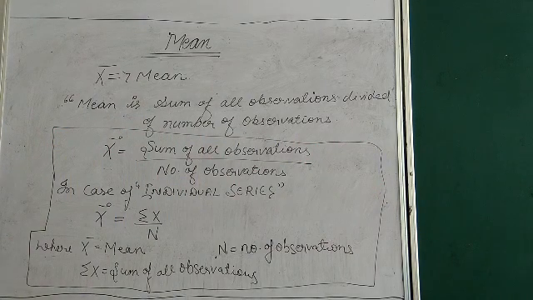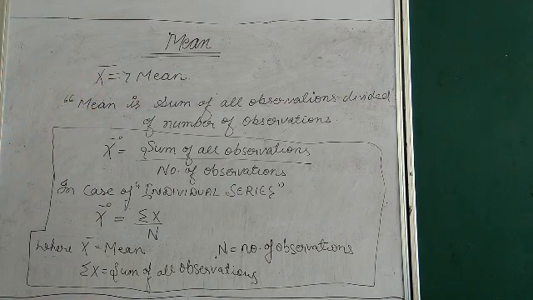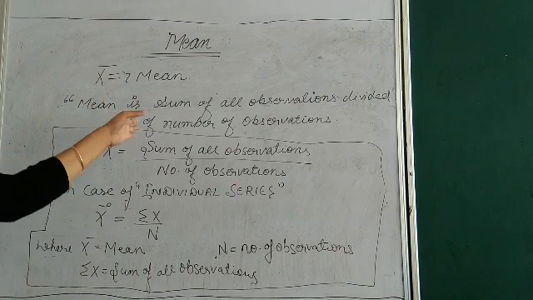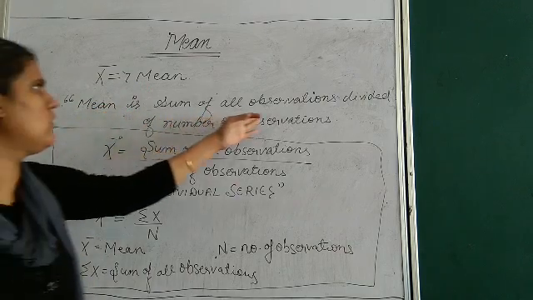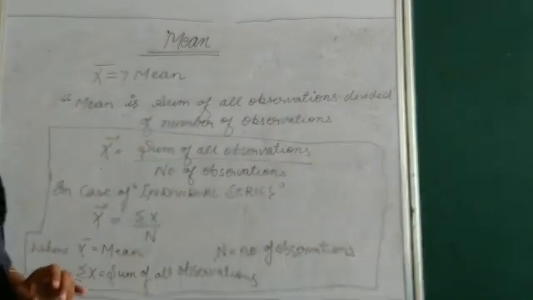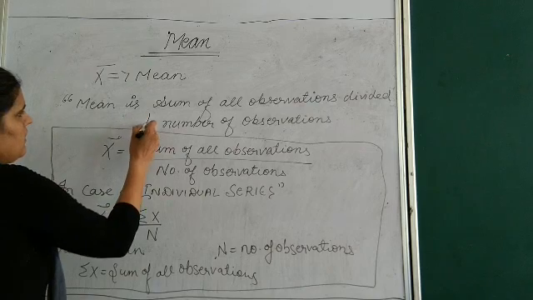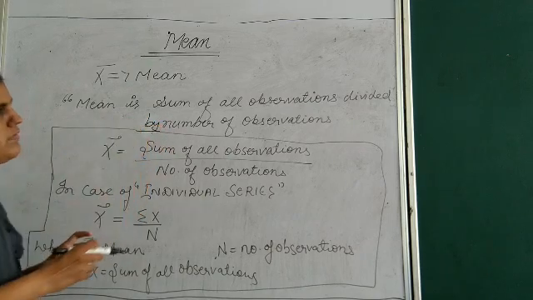Once again I am telling you, mean is denoted by x bar. In simple words, mean is the sum of all observations divided by number of observations.